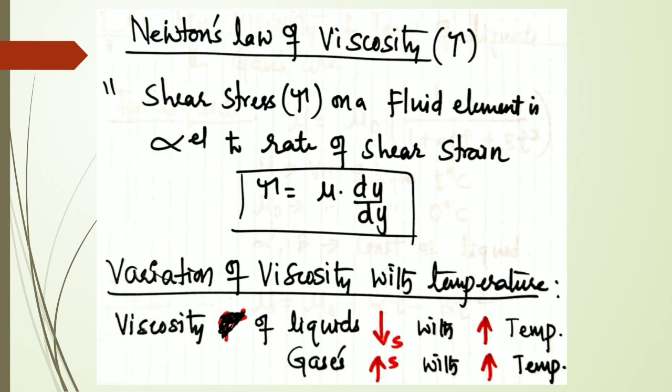Whereas for gases, because it is a gas, the volume is not fixed, and the cohesive forces are small here. There is no dominance of cohesive forces. Therefore in gases, viscosity increases because there is more volume variation. When temperature increases, the viscosity of gases also increases. That is the variation of viscosity with respect to temperature, for liquids and for gases.